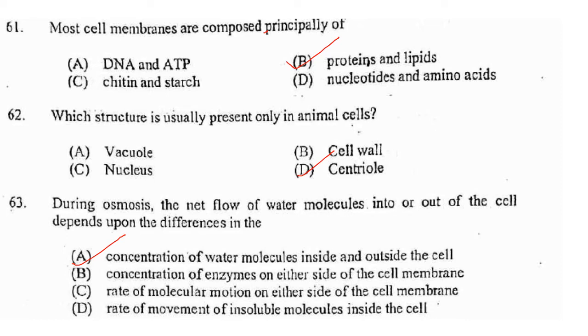Then during osmosis, the net flow of water molecules into or out of the cell depends upon the differences in the... So osmosis is the diffusion of the solvent through a semi-permeable membrane from a solution of higher concentration of solvent to a solution of lower concentration of solvent. It is passive transport and thus does not require energy but depends on the concentration of water molecules, because water molecule is the solvent here. So concentration of water molecules inside and outside the cell. Answer is option A.